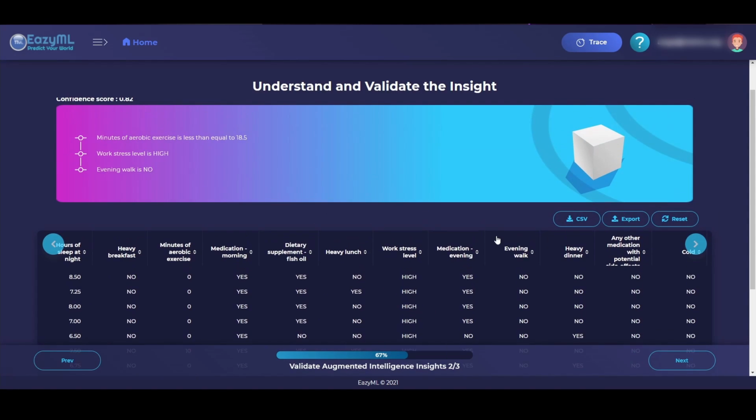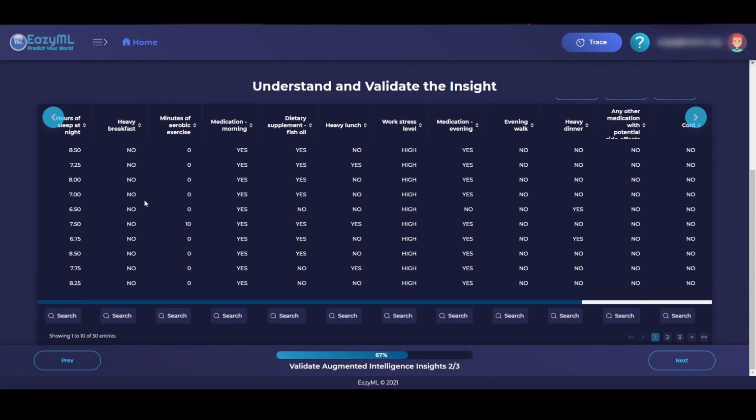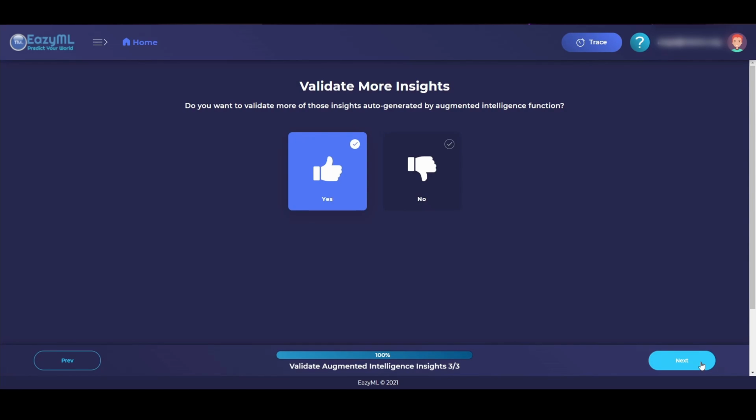On the next screen, you see the insight along with the confidence first, and then at the bottom of the table, you see all those records that got filtered. Let's scroll to the far right, and you will notice that most of the values in the last column for systolic pressure are indeed high. The proof is in the pudding. You just validated the insight and the confidence score for yourself. You may repeat this process for all insights till you build the confidence.